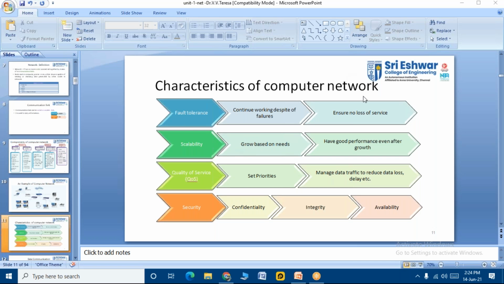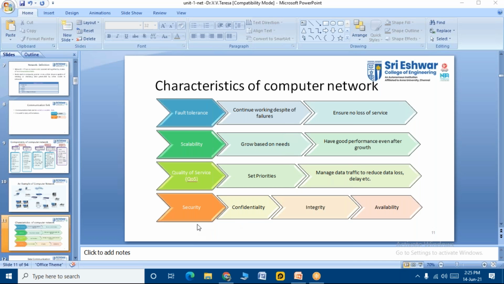Similarly, when we talk about the characteristic of a computer network, it should be flawless, with continuous work. There should not be any loss of service. Then it should be a good product, and there should not be any traffic jams, there should not be any delay in circulating the data, right? So if these conditions are there, we say it is a characteristic of a computer network.